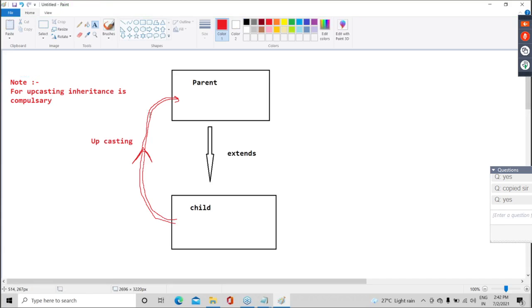Now listen, guys. After upcasting, means after giving property to parent, again send back that property to child. This is nothing but downcasting. Is everyone getting my point?